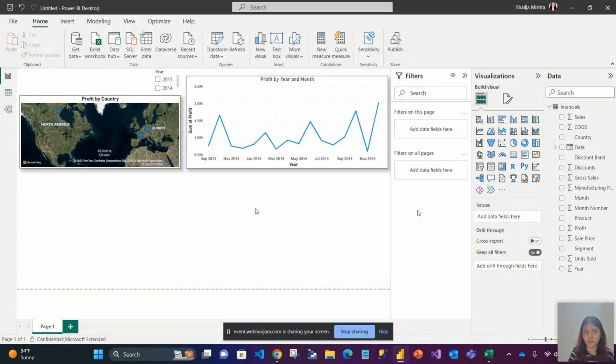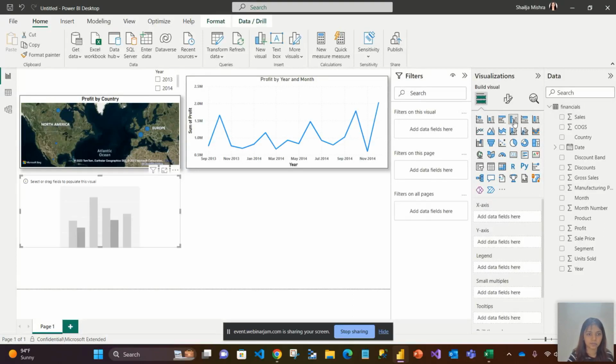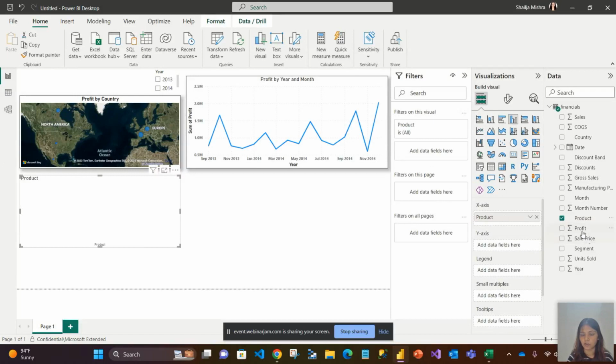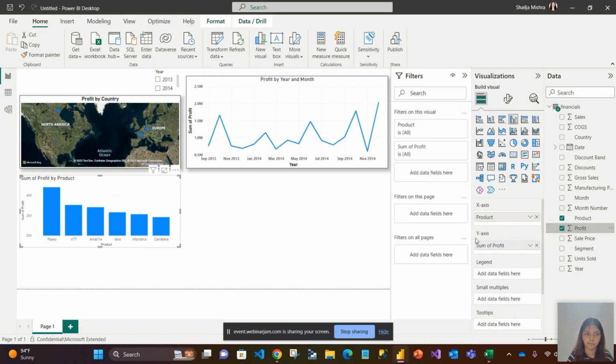Now, moving forward, again, I want to understand. I have understood what has been the profit by year. I have understood what are all the countries in which the company is making profit. Now, since I'm a company who sells products, I want to understand if I'm selling X number of products, which are those products which are the highest selling, which are those products which are the lowest selling. How do I get to know that information? Bar charts, very easy. I click on this clustered column chart, and what information I needed here is on the x-axis I bring the product, and on the y-axis I bring the profit. Okay, let me just increase the size.